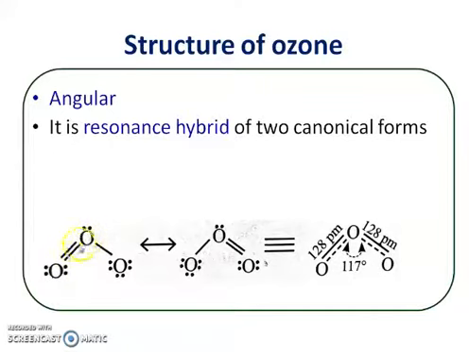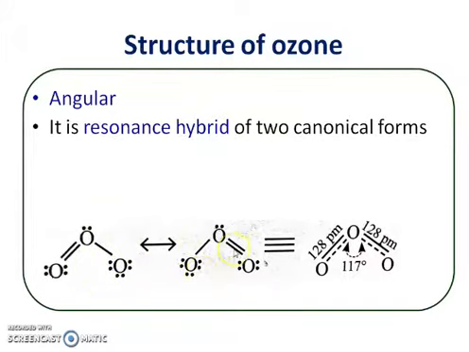Here there is a double bond between two oxygen atoms and one single bond, and this is an angular structure. Now this double bond gets rearranged here and we get another canonical form or resonance structure, and the actual structure is a resonance hybrid of these two structures.